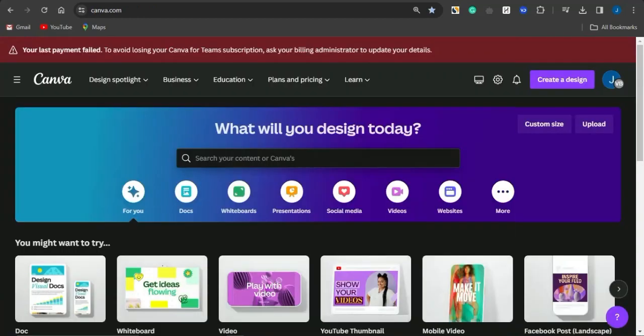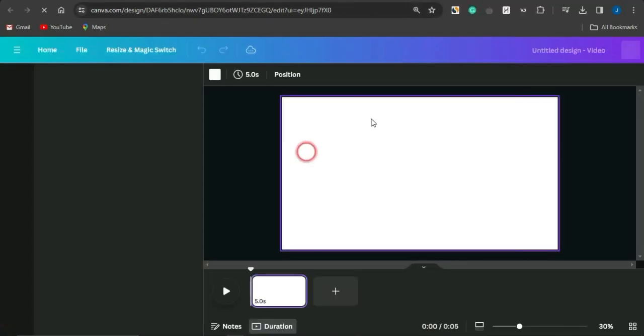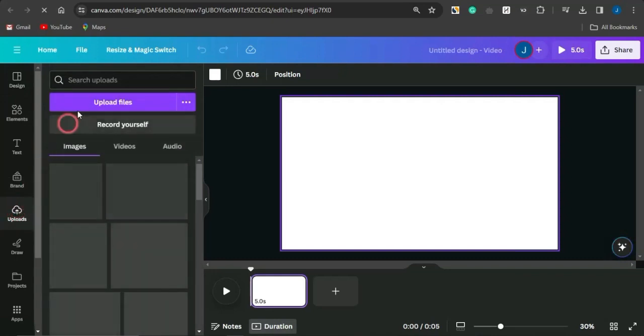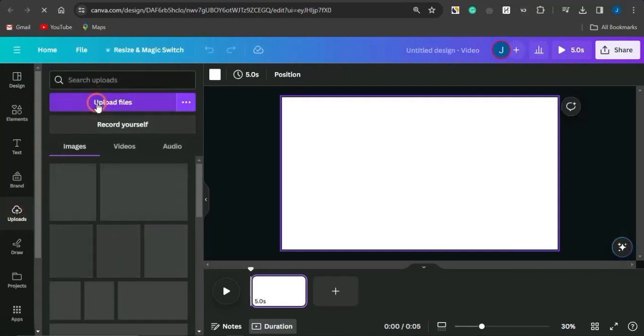Head on to the new platform right here called Canva, and once you do head on to Canva, you want to just simply select this video generation option, which is the blank video option right there. If you select that, guys, the page is going to load up for you to go on to uploading the video right now. So if I do come onto this upload section, I can just simply click on upload files,